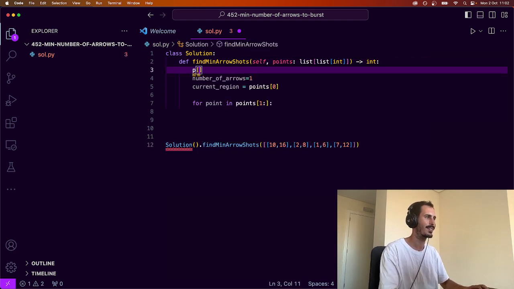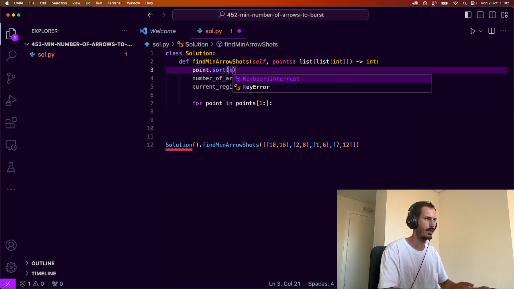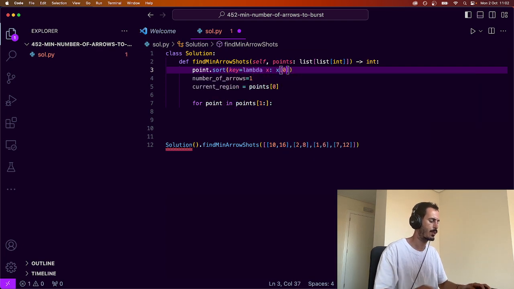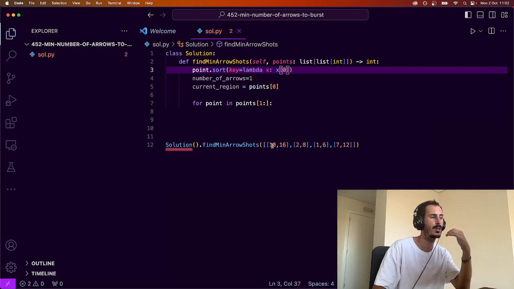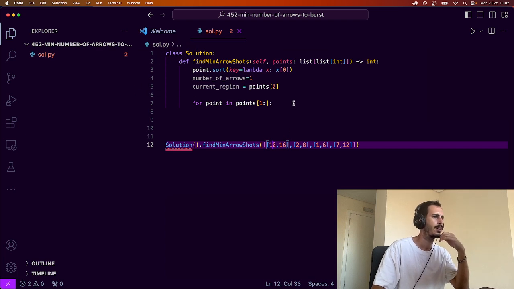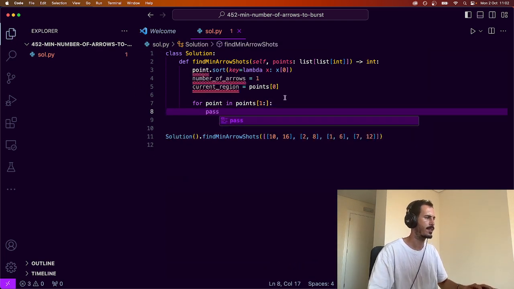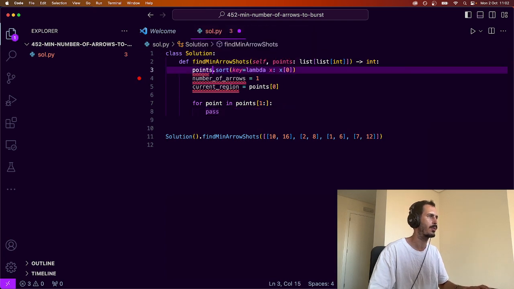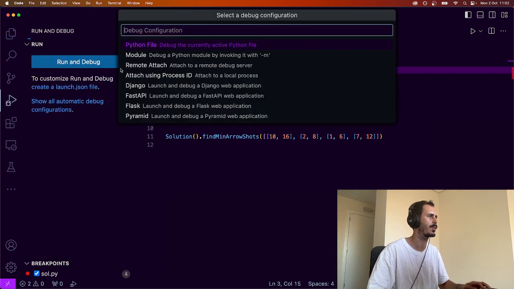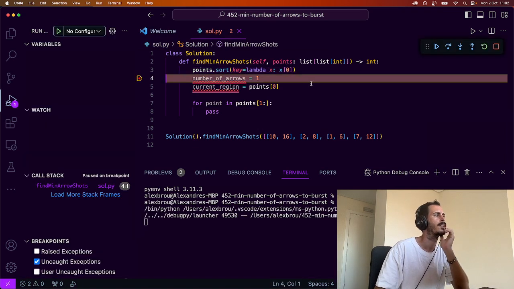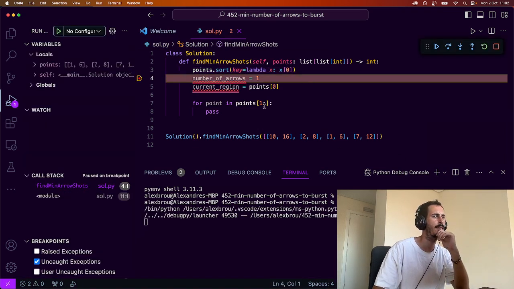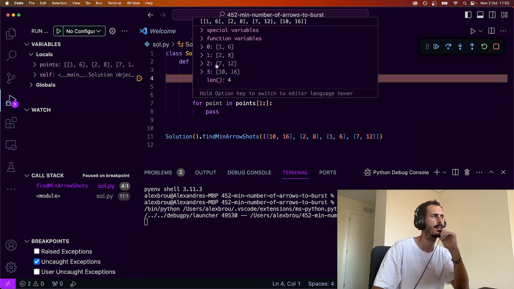So points.sort in ascending order, and the key is lambda x: x[0]. So we're going to sort them in ascending order by the first index. Let's see if this is working. Let's run this. Okay, so we should have 1, 6, 2, 8, 7, 12. Great.